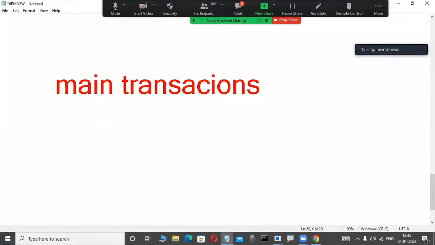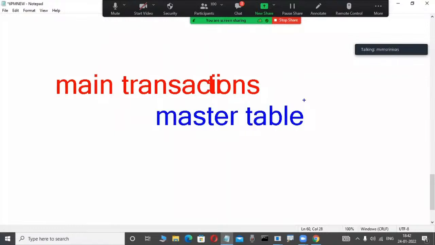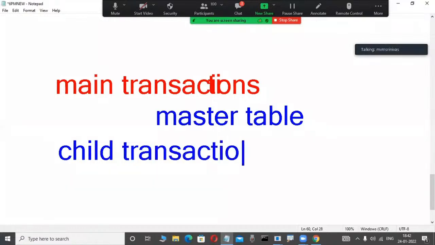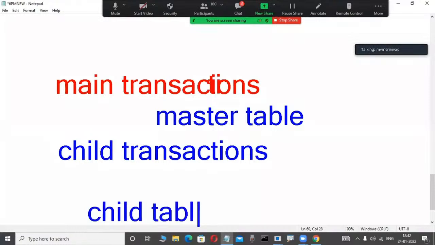Main transactions are stored in a master table. Related child transactions in real-time projects are stored in a child table. For example, main transactions are stored in the master table, and related child transactions are stored in a child table or detail table.